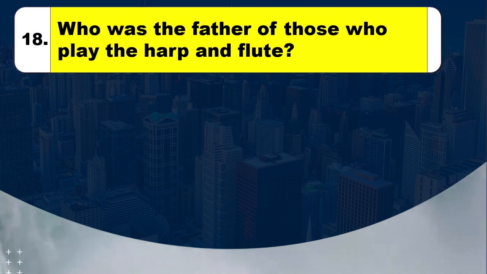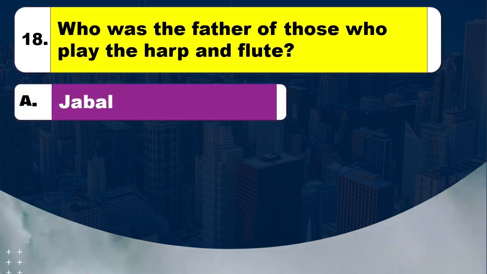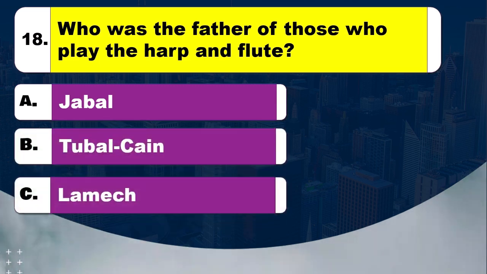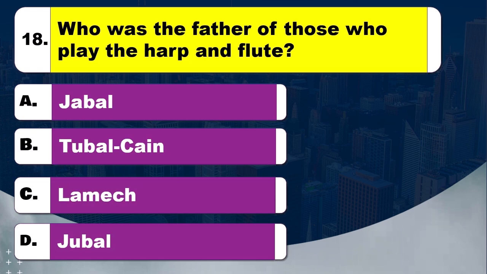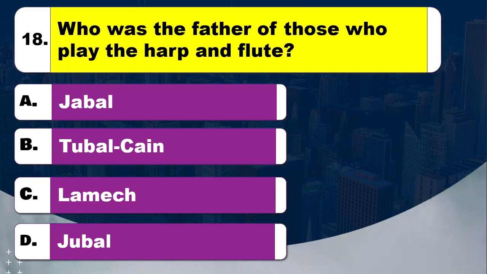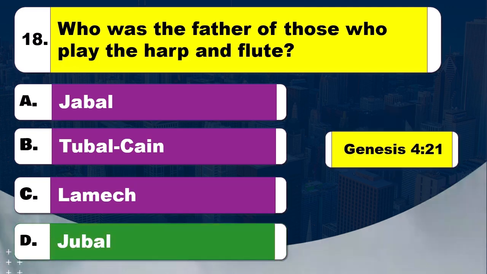Question 18. Who was the father of those who play the harp and flute? Option A, Jabal. Option B, Tuval-Cain. Option C, Lamech. Option D, Jubal. Time to think. The right answer is option D, Jubal. The Bible reference is Genesis, chapter 4 verse 21.